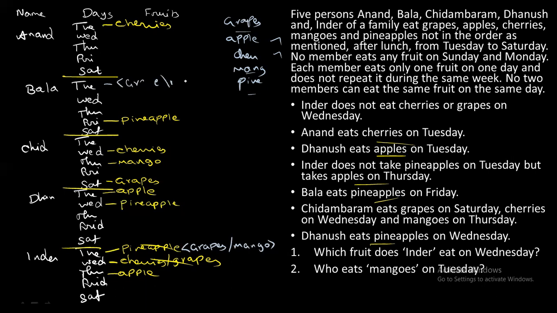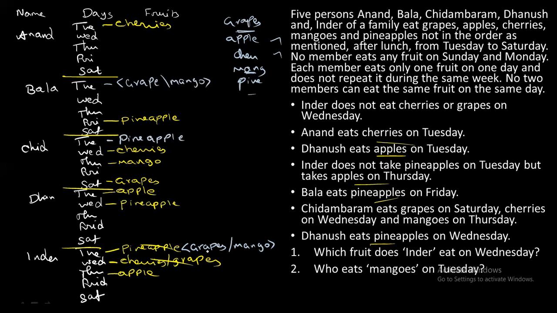Grapes or mango. Okay. Next, coming to Chidambaram. So you have Tuesday empty. You can't fill grapes or mango, right? So you cannot fill grapes or mango, because he already ate grapes on Saturday and mango on Thursday. So you are left with only pineapple. So you can fill pineapple here. So we managed to fill Tuesday now. In Tuesday, now you have filled everything, and Bala and Inder only have possibility cases.